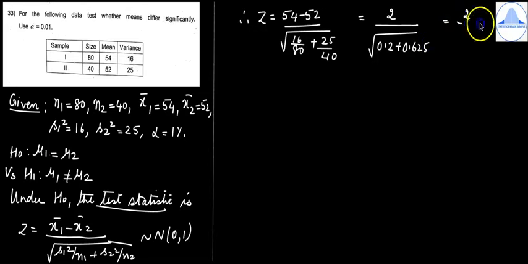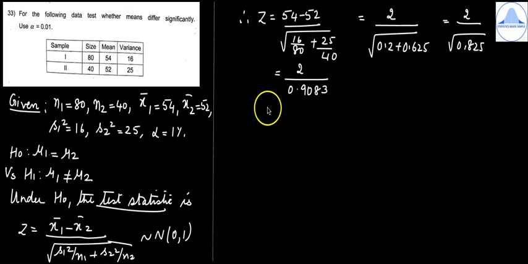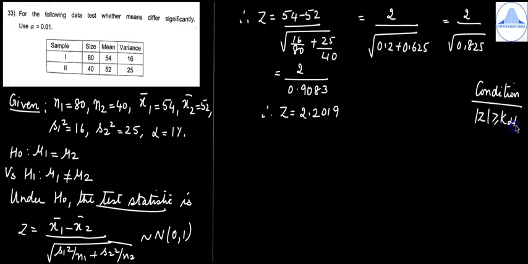So this is equal to 2 divided by root of 0.825, or this is 2 divided by 0.9083. So you will get z is equal to 2.201. Now because it is a large sample test and the alternative is two-tailed, the condition is mod z is greater than or equal to k alpha by 2, in which case you will reject H0.